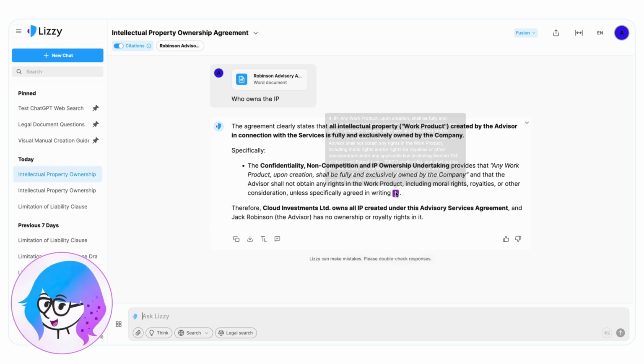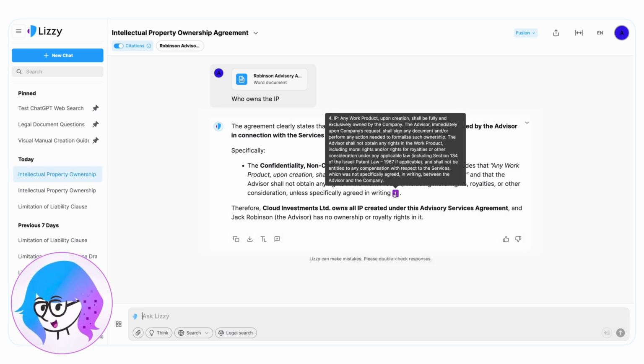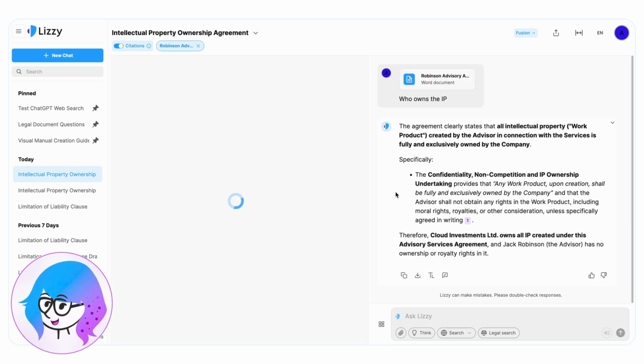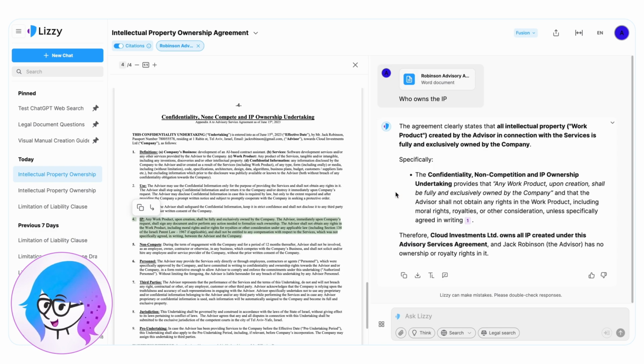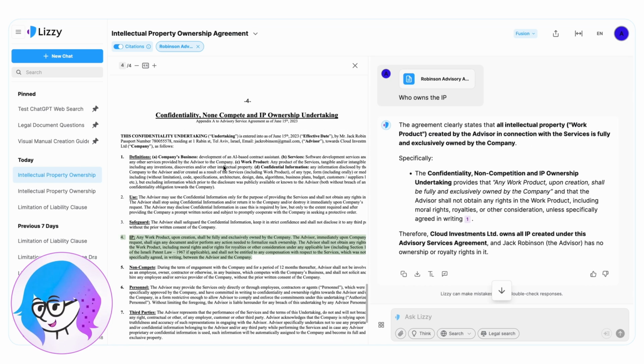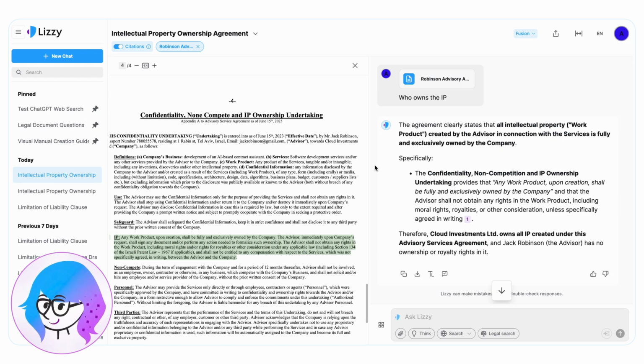If we hover over a citation, Lizzy will display a small preview window showing the relevant clause on which her answer is based. In our case, it's Section 4 of the agreement. If we click the little number, Lizzy will highlight the exact relevant part directly inside the document viewer. You can easily zoom in, zoom out, or adjust the screen split proportions.